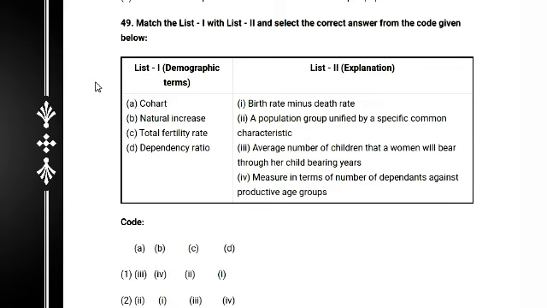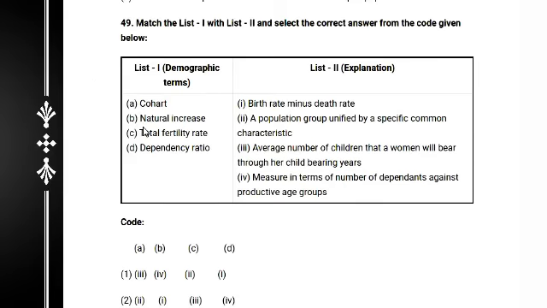And question number 49: match list A and list B. The demographic terms are cohort, natural increase, total fertility rate and dependency ratio. Very interesting question. A, cohort, is a population group unified by a specific common characteristic, so it matches 2. Natural increase is the birth rate minus the death rate.